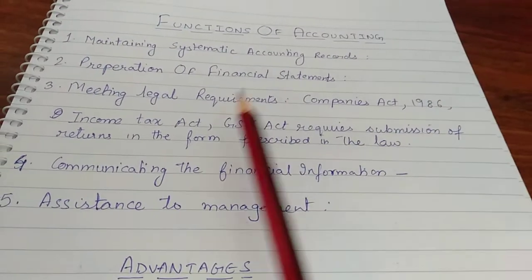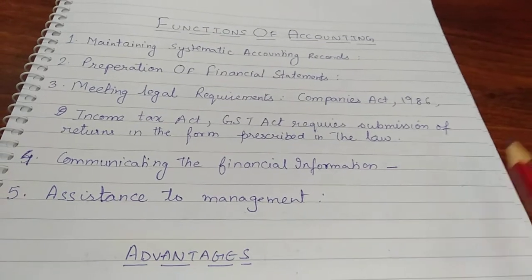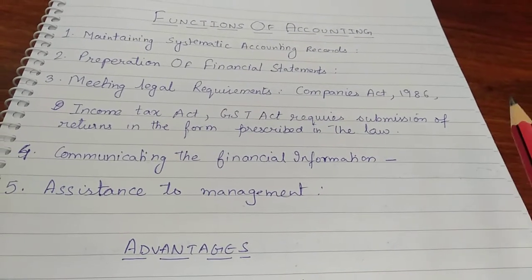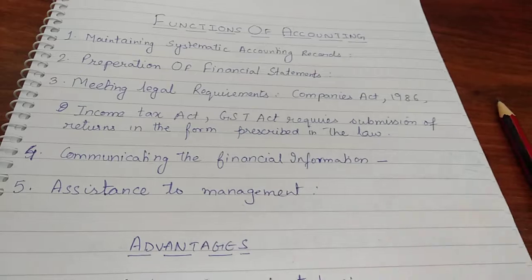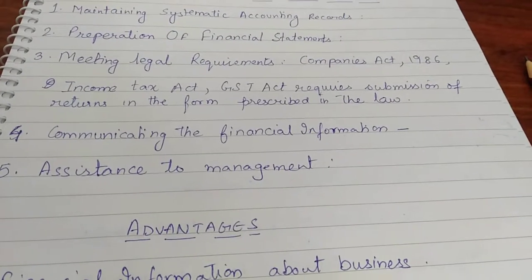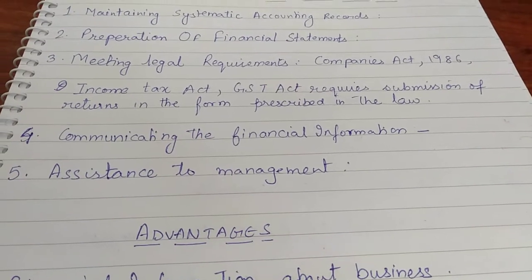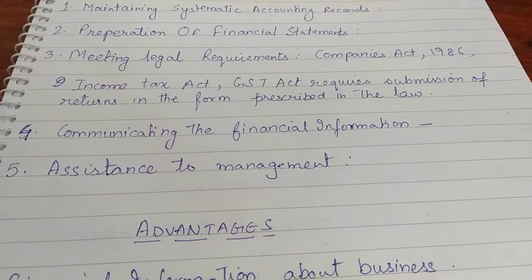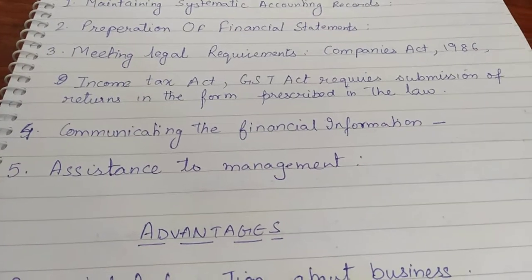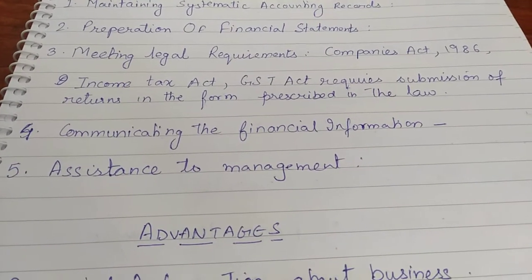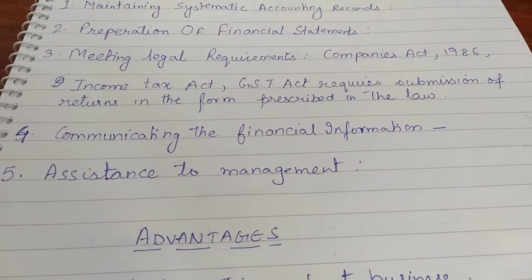Fourth function of accounting is communicating the financial information. So whatever is the information in terms of money, that must be communicated to the interested users. Interested users means those who are going to be affected from that information, whose decisions may change with that information. They are the interested users. A person who is having nothing in your business is not interested in your financial information. A person whose interest is there in your business, who is going to be affected by your business, needs to be communicated the financial information.